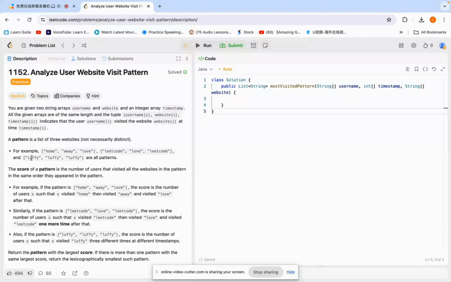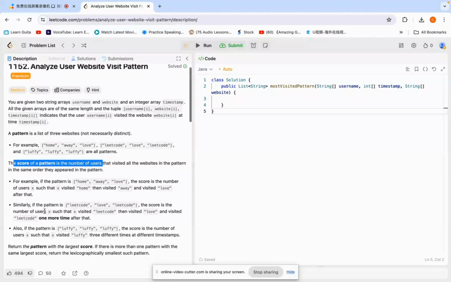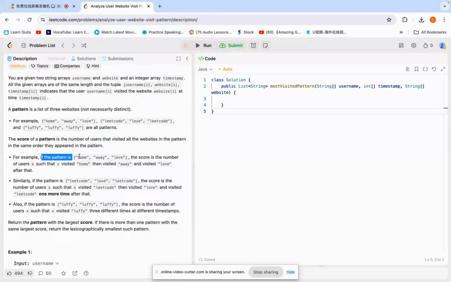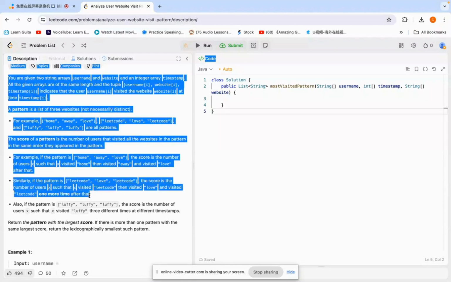And look here at the pattern. The score of the pattern is the number of users visiting the websites in the pattern, in the same order as they appear in the pattern. For example, if the pattern is home, about, career, the score is the number of users X such that X visited home, then visited about, and visited career. Similarly, if the pattern is a different one, then the score is the number of users X such that X visited those websites in order, and so on.